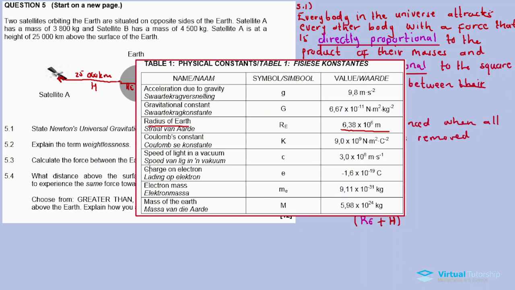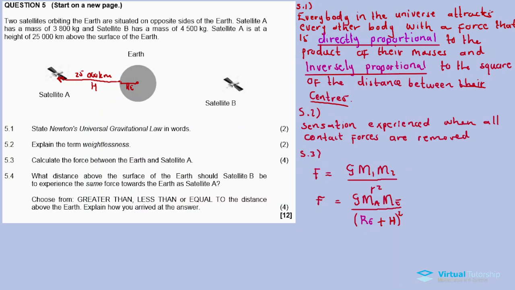I also need the mass of the Earth, which is also there. So both these quantities are what we need in our calculations. So let's go calculate the force between satellite A and the planet Earth.